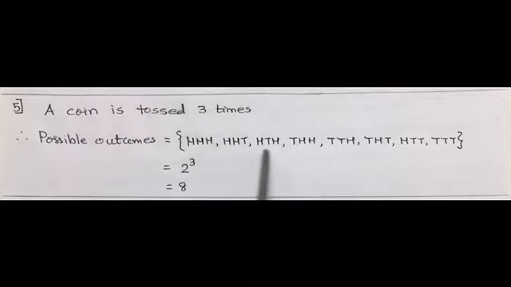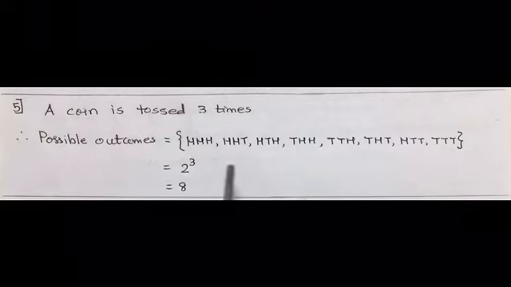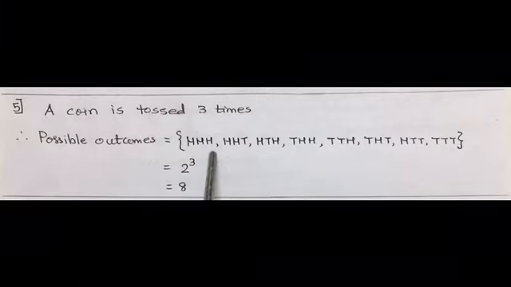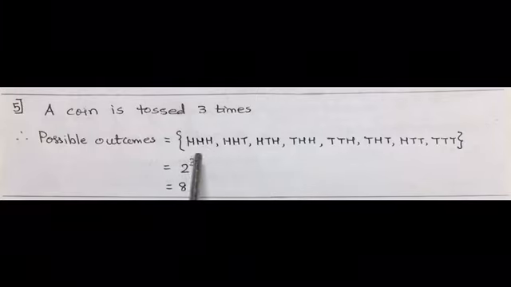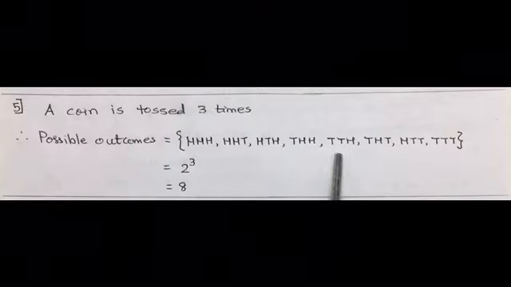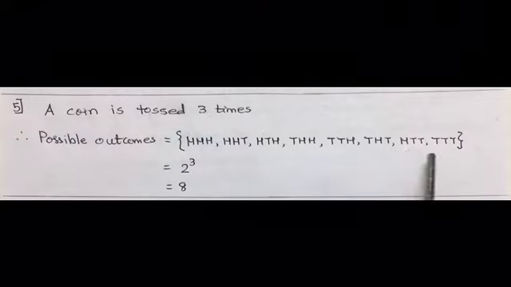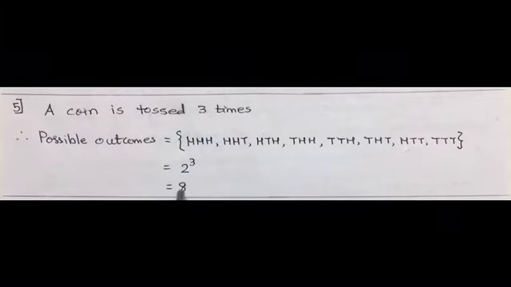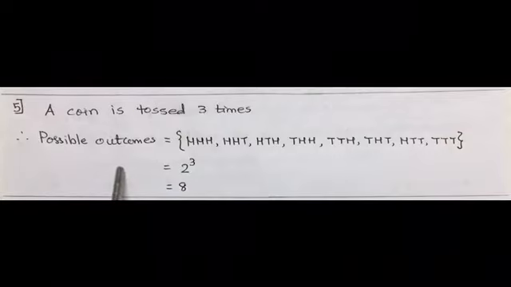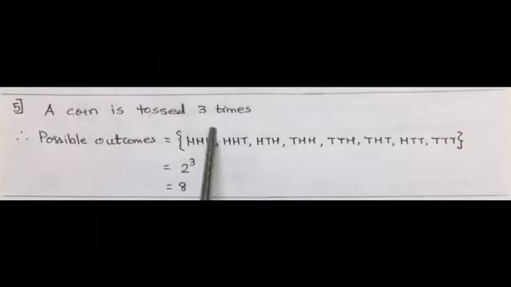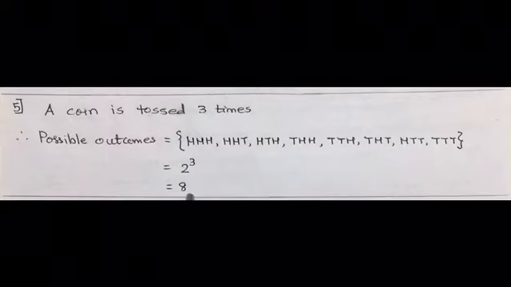Now if we list out all the possible outcomes, which you have already done in probability, you will find total 8 of them will be there. So we have 8 different outcomes. So all the possible outcomes, or we can say total number of outcomes if a coin is tossed 3 times will be 8.